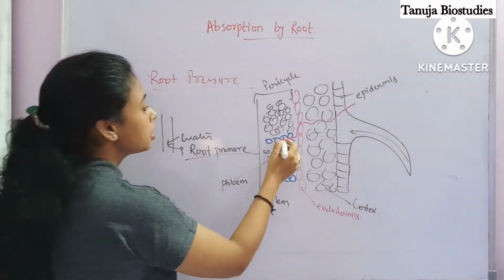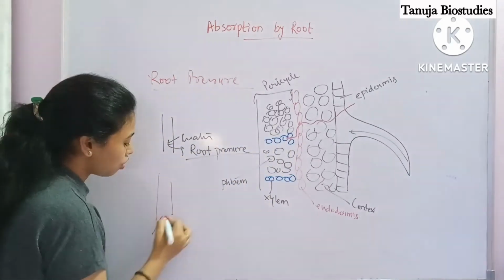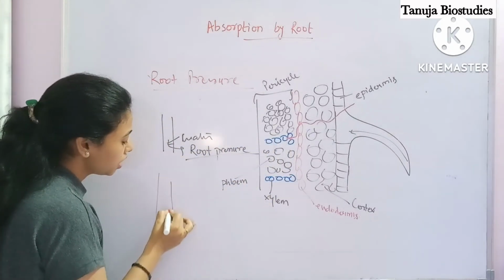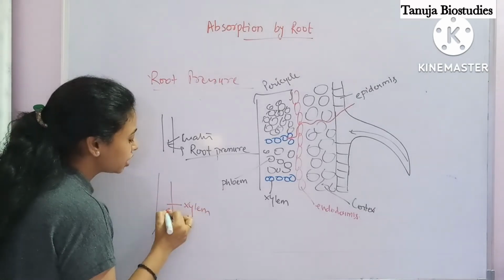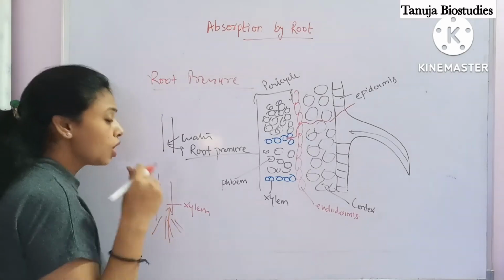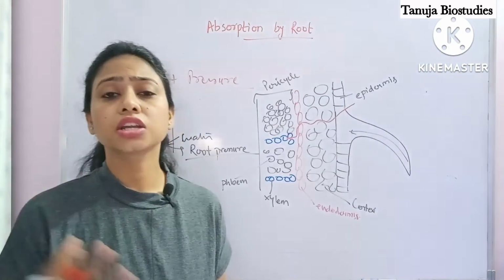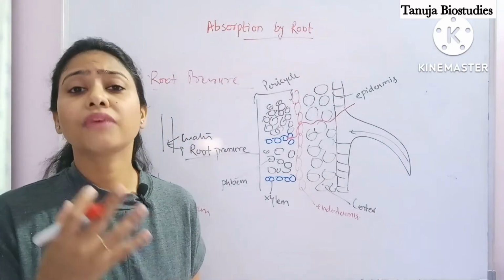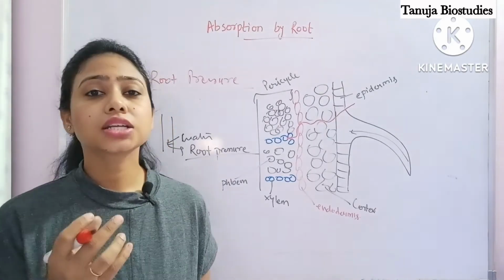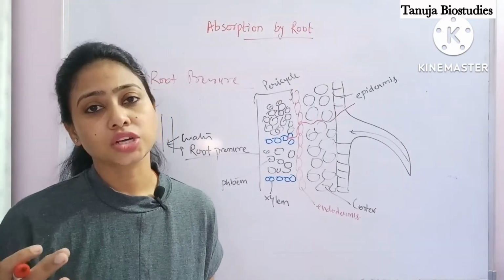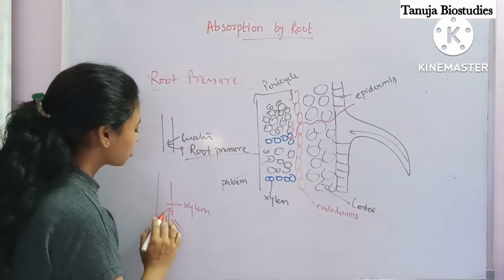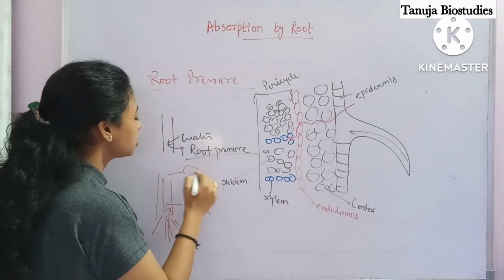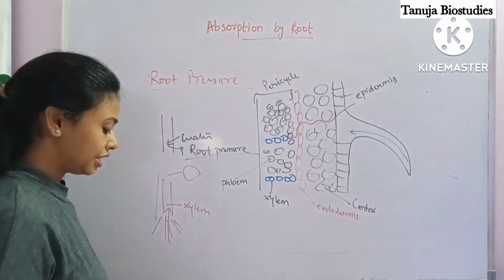If I draw it over here, through the root the water reaches till the xylem. Here the xylem is there. Now continuously it is reaching and continuously it is collecting over here, which puts a pressure that is known as root pressure. Clear? Okay. Now because of this root pressure, water goes in the upward direction and reaches till the leaf.